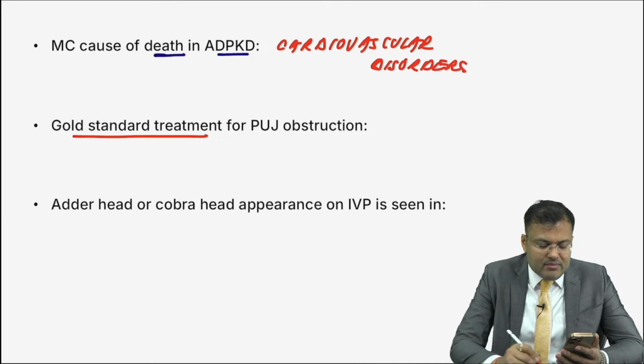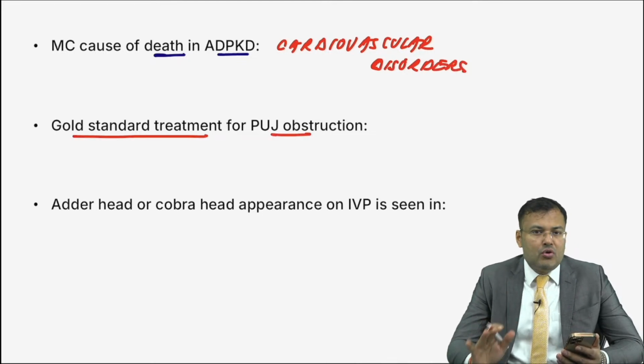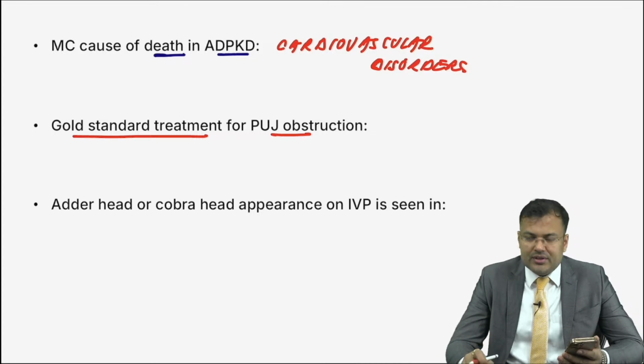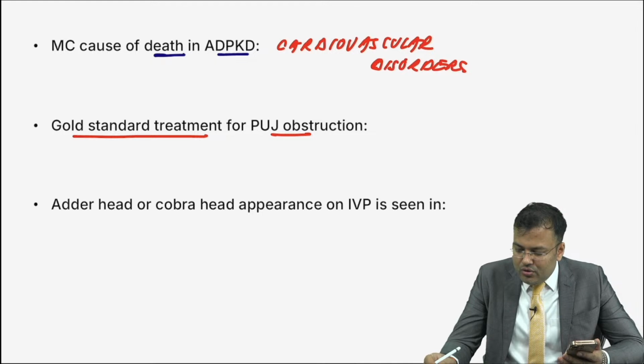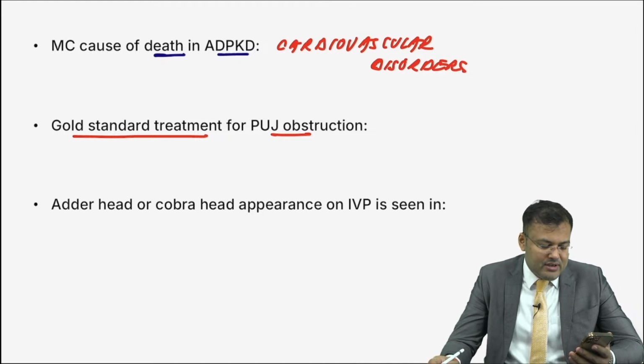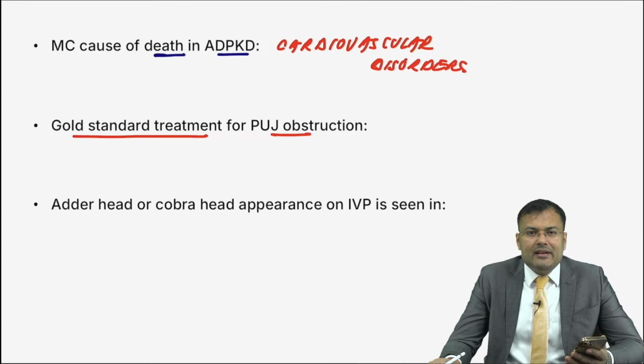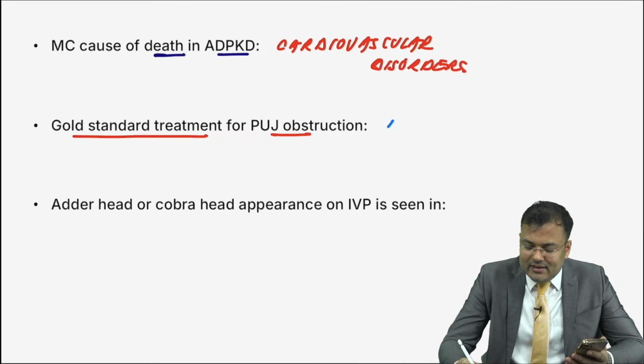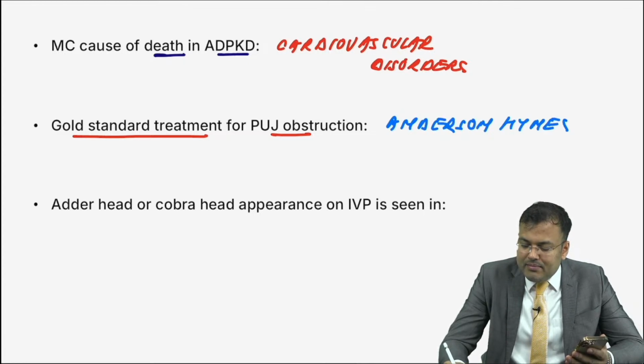Next question, easiest question. Gold standard treatment for PUJ obstruction. Yes, Anderson-Hynes dismembered pyeloplasty.